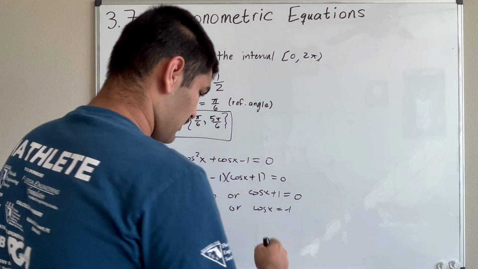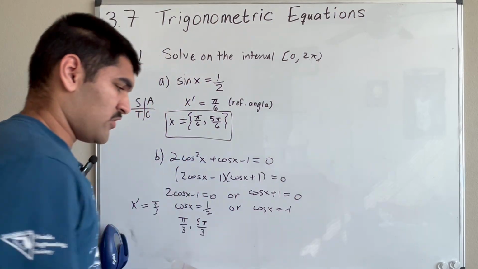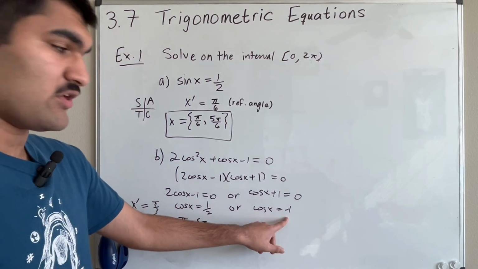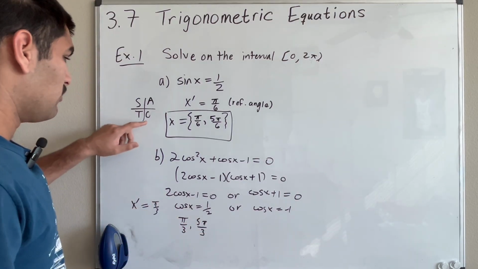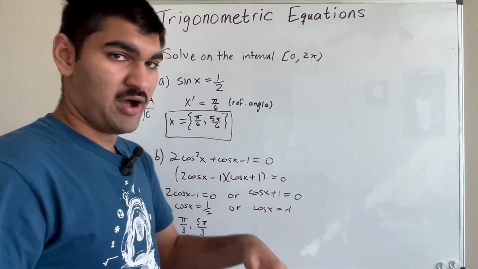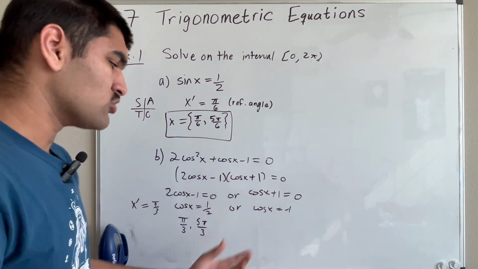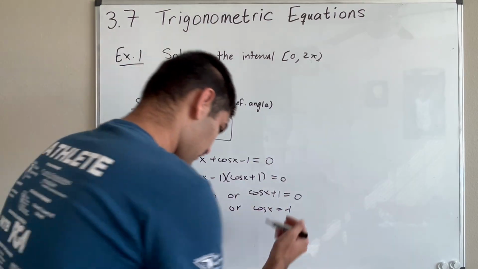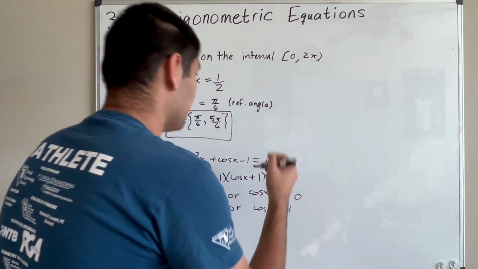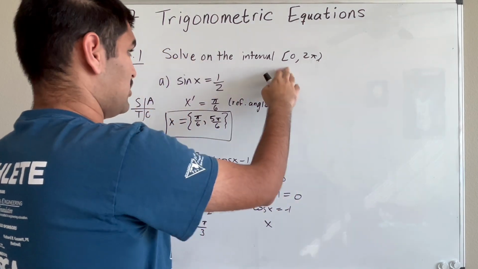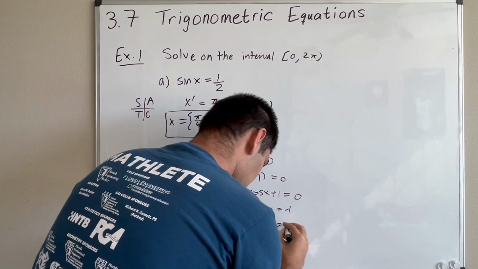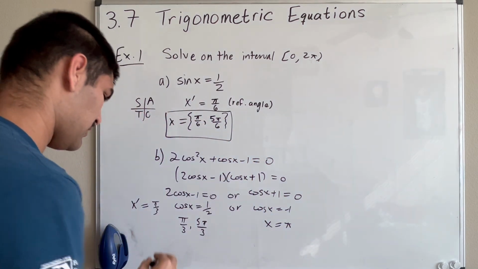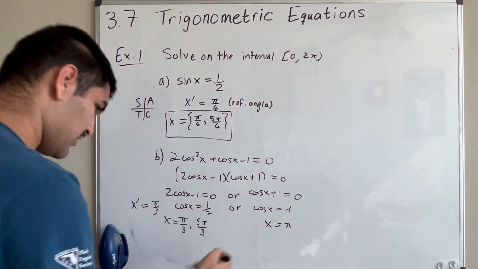Then for cosine x equals negative 1, this is one of your quadrantal values. If you recall, cosine of pi is equal to negative 1. So it's also an exact value, just a special type. For this one, the only answer in the interval 0 to 2 pi, because remember we're still solving on the interval, is x equals pi. And for the other case, x is equal to both of these.